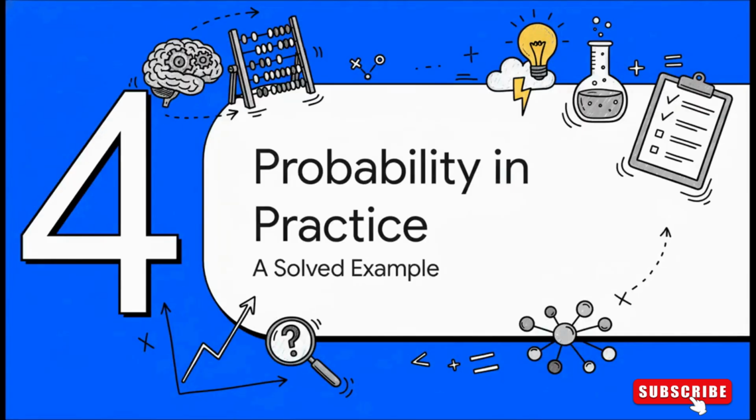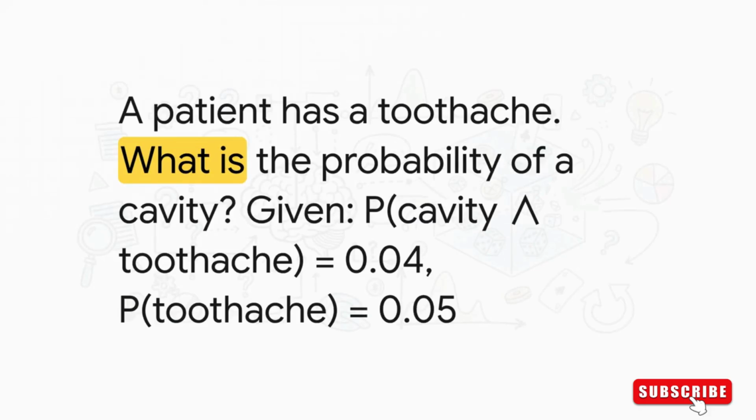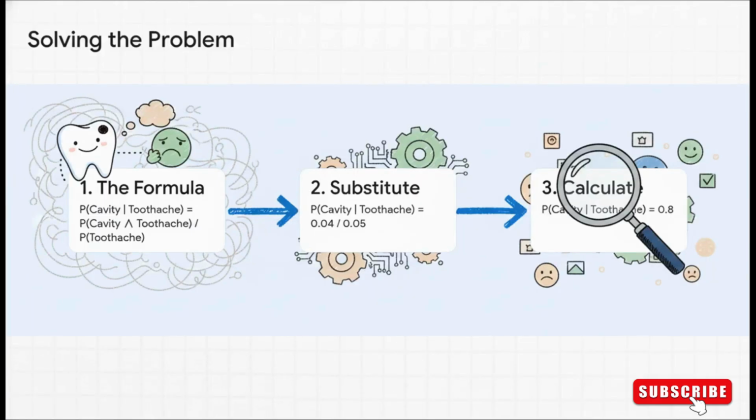Okay, theory is great, but let's make this really concrete. We're going to use that formula and the numbers from our table to solve this patient's diagnostic problem step by step. So here's our problem. Find the probability of a cavity given a toothache. To solve this, we need two key pieces of information from our joint probability table. First, we need the probability of having both a toothache and a cavity, which, if you remember, is 0.04. Second, we need the total probability of having a toothache for any reason. To get that, we just add up the toothache column in our table. 0.04 for a toothache with a cavity, plus 0.01 for a toothache without one, which gives us a total of 0.05.